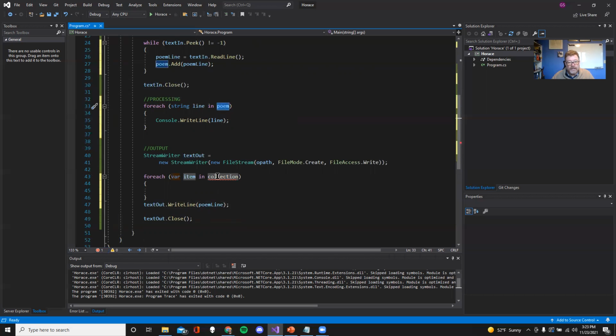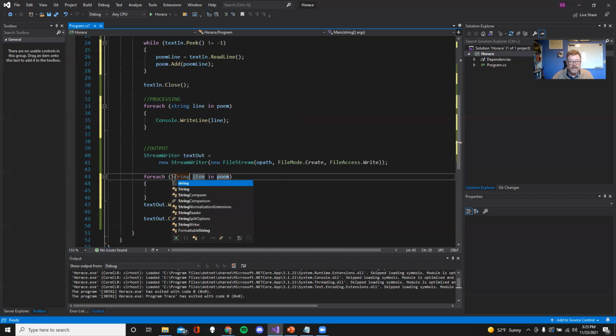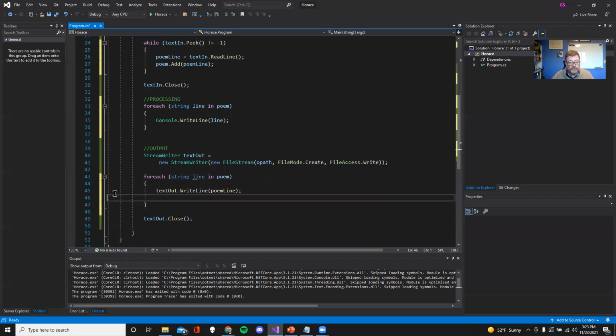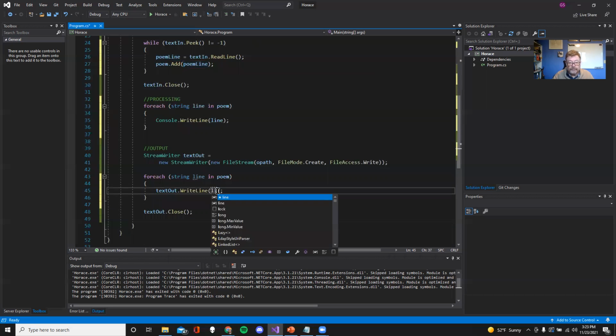The poem is the collection. What's the variable type? It's a string. And what's the item? It's whatever I want to call it. I'm going to call it line again. This time I'm going to take this line, move it in, and what's going to happen here is that we're going to write line the line.